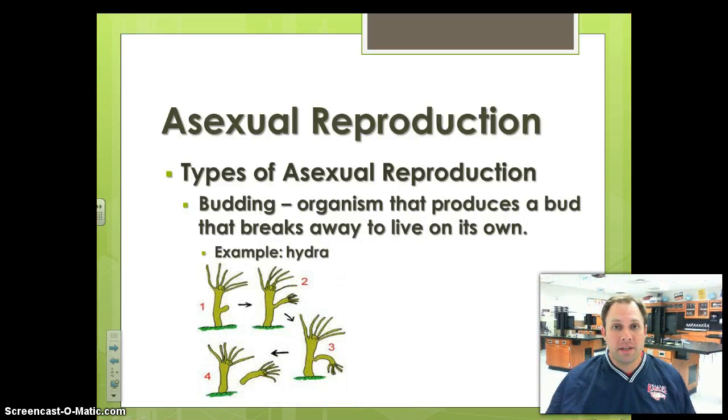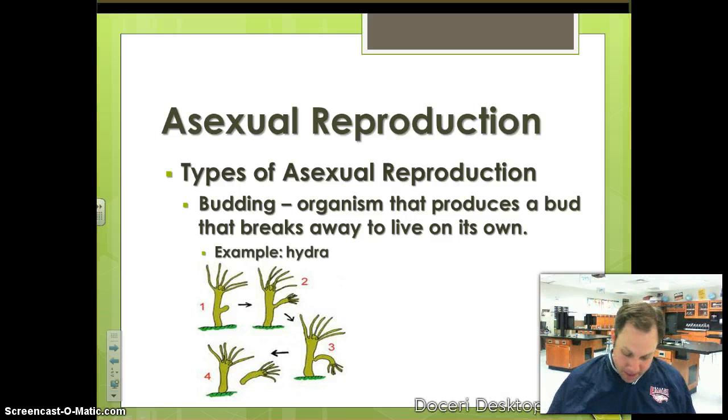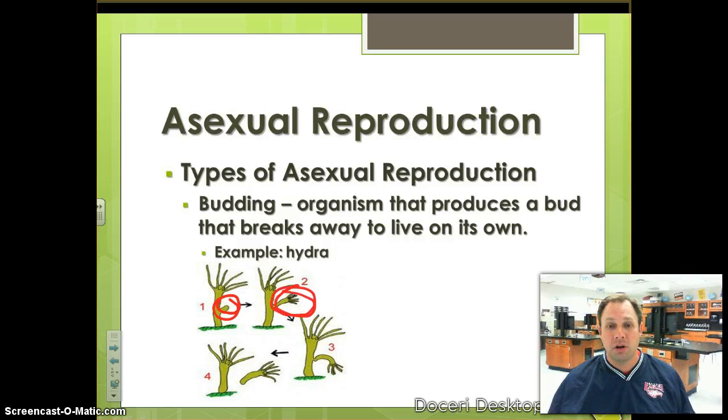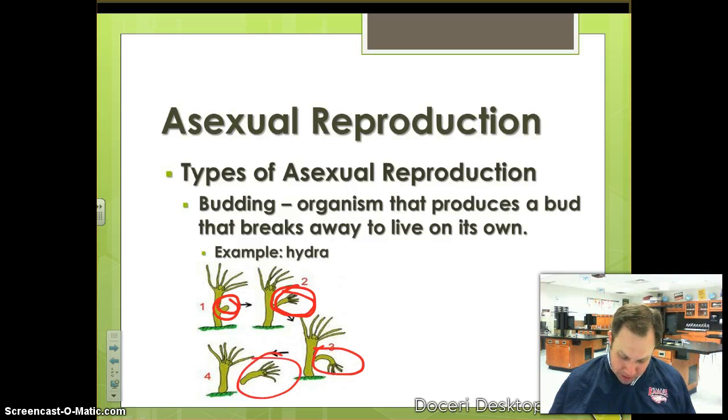Budding is another type of asexual reproduction. Now, budding, as you can see in our example with this hydra, which is a really, really simple animal, you have a little bud, or a little part that starts to grow out of the side of the parent. That little bud gets a little bit larger as it grows out of the side of the parent, until it finally gets big enough to where it just pinches off and creates a whole new organism. So this is called budding.